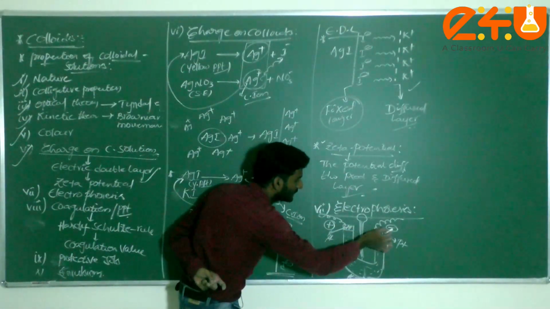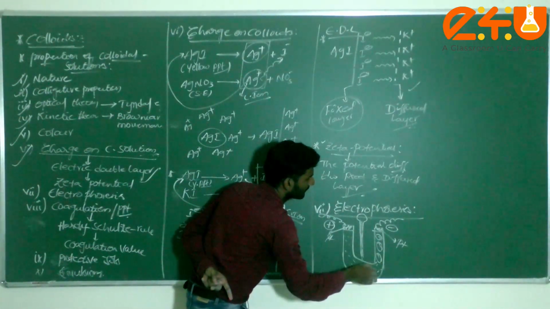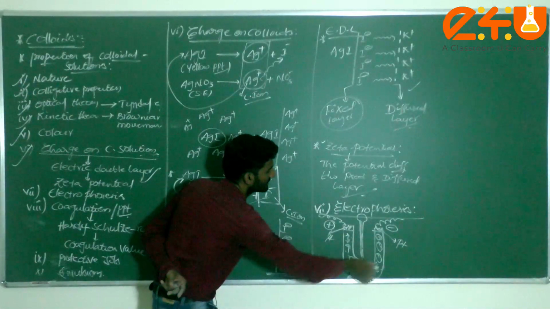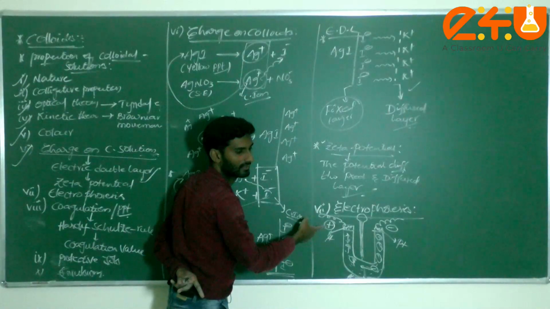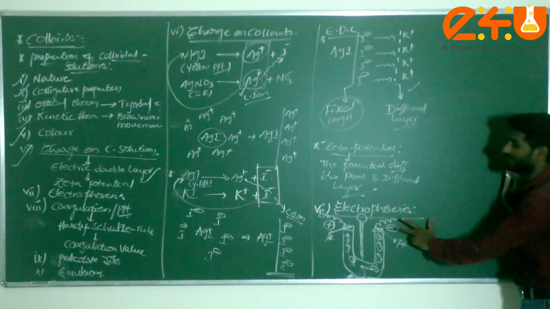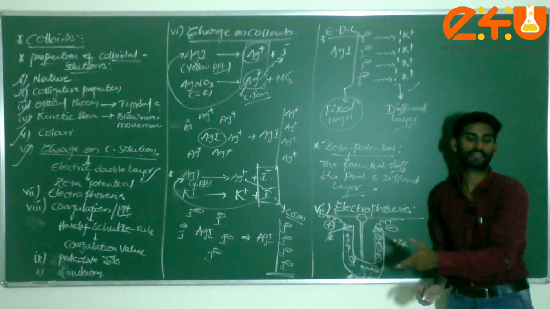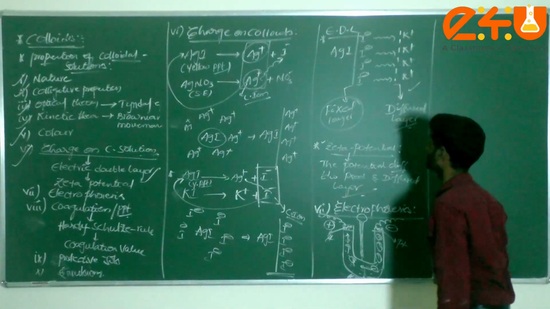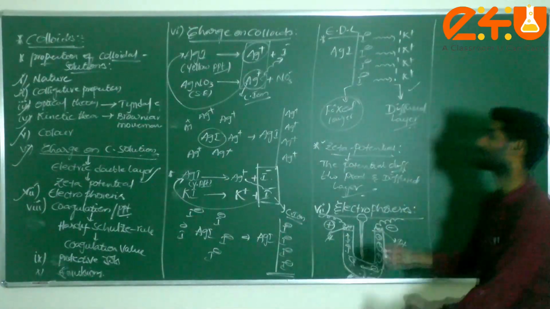I can consider these negative charged colloidal particles. The negative charged colloidal particles move toward the oppositely charged, positive electrode. That is known as electrophoresis. We have to study this method purely with respect to whether the colloidal particles carry charges or not. We have to explain it with respect to electrophoresis. Am I correct or not, dear students? Okay, 7 point over.